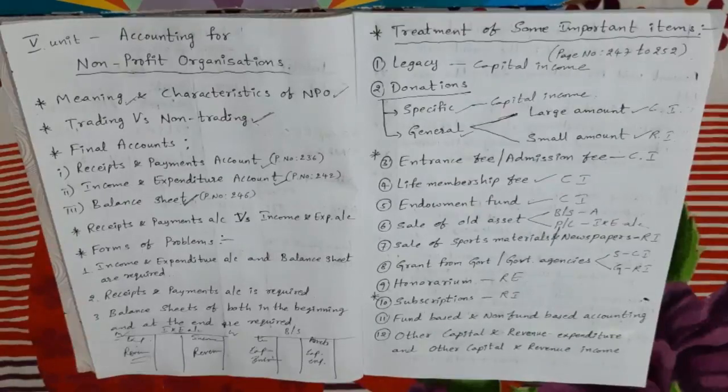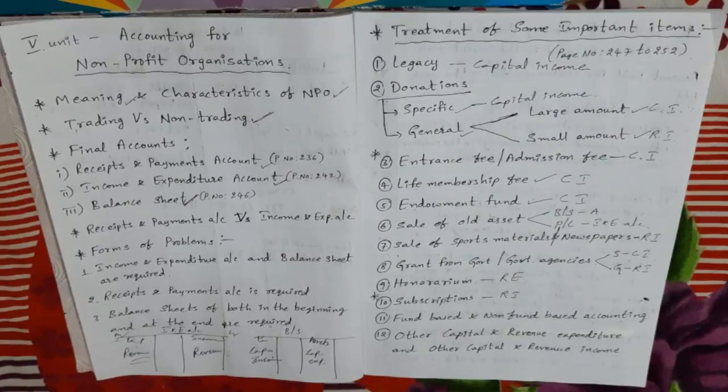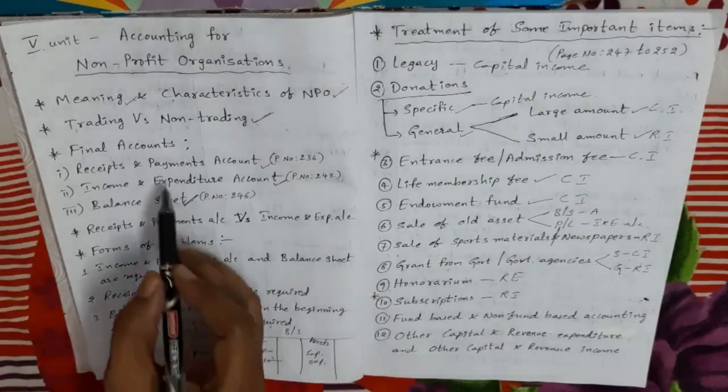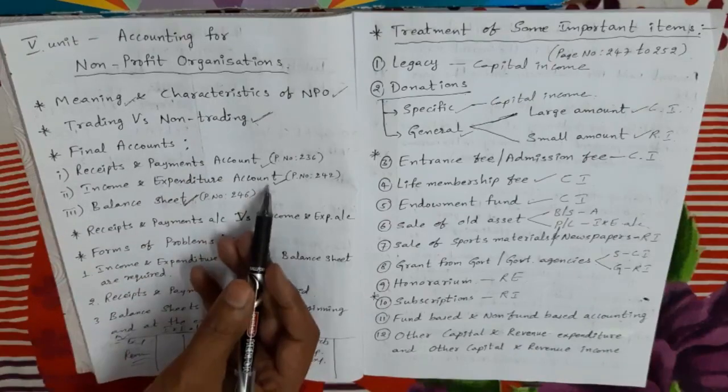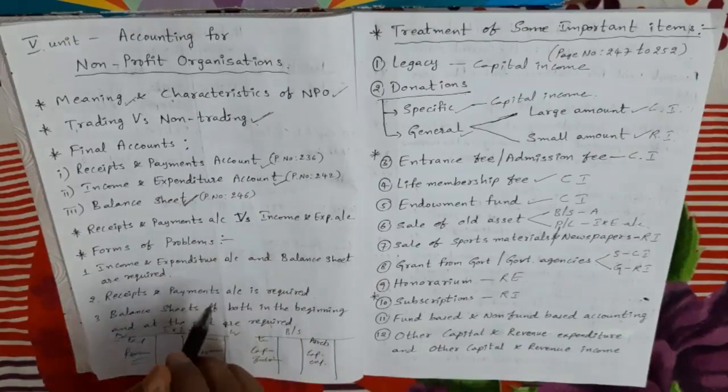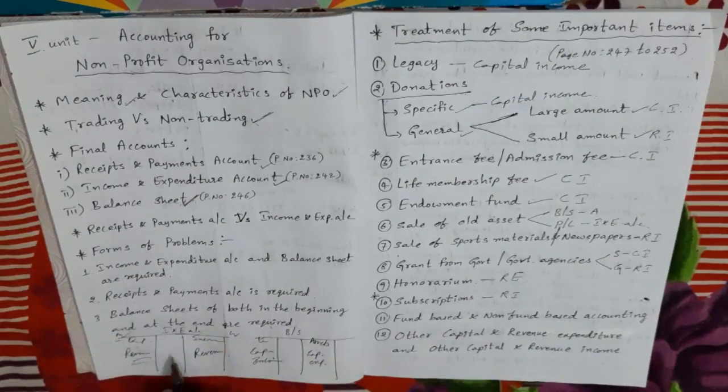So two types of items are there, capital items and revenue items. Both capital items and revenue items come in the receipts and payments account. From the receipts and payments account we post to the income and expenditure account and balance sheet based on their nature. If it is revenue in nature, it goes to the income and expenditure account: revenue income means credit, revenue expenditure means debit. If it is capital in nature, capital expenditure means asset side, capital income means liability side.